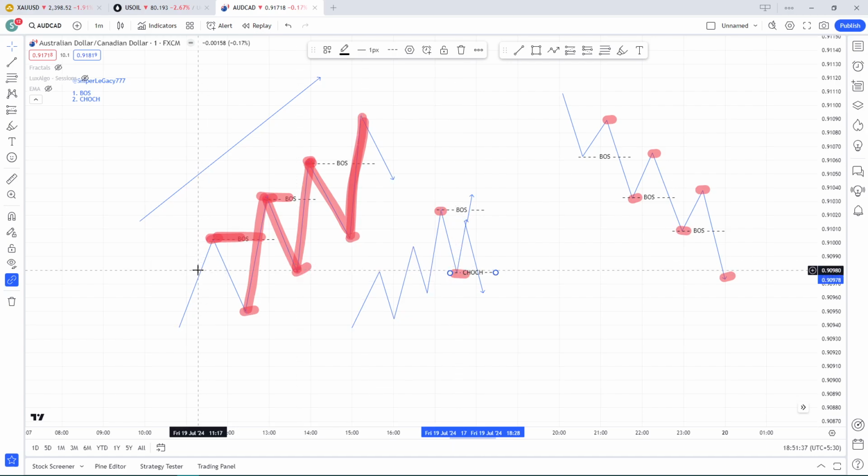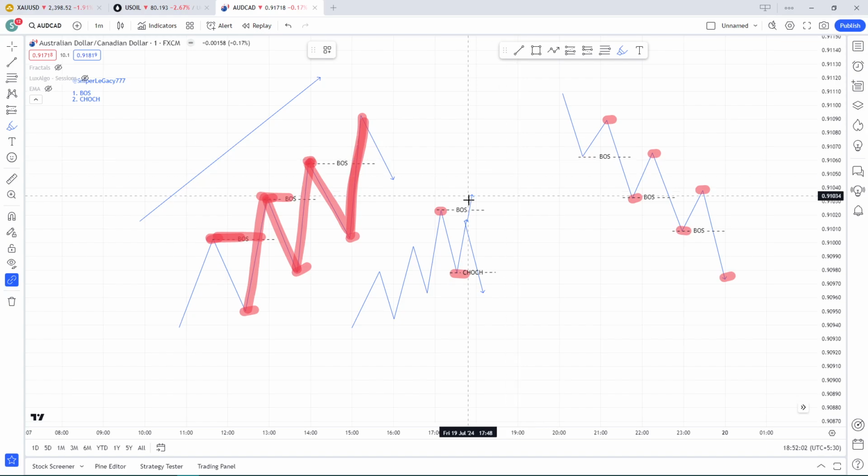Okay, what is the general notion of uptrend? We should have higher high, higher low, higher high, higher low. So when the market went up, it should have made a higher high and formed a higher low. It is now unable to form a higher low because it has broken the previous low, and it is potentially going to form a lower low, not a higher low, a lower low. So now we can consider this point as a lower high. This will be our potential lower low, and now the price can go up again